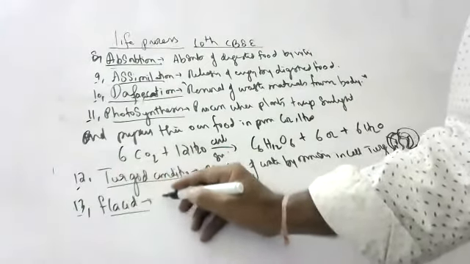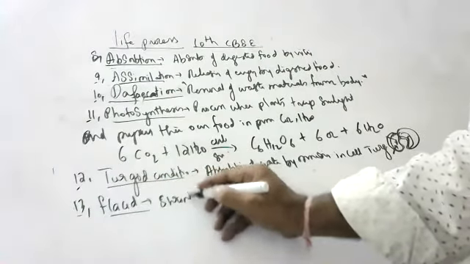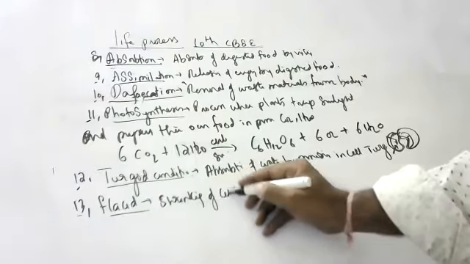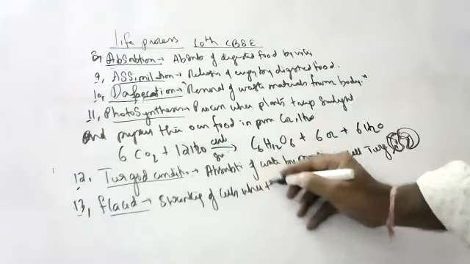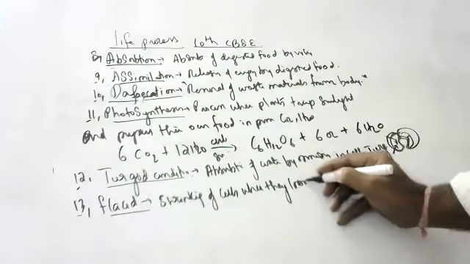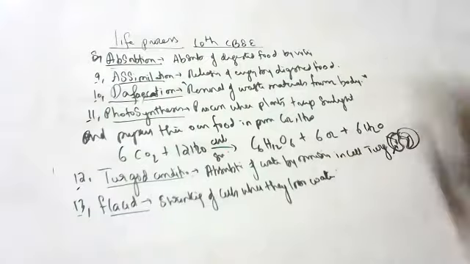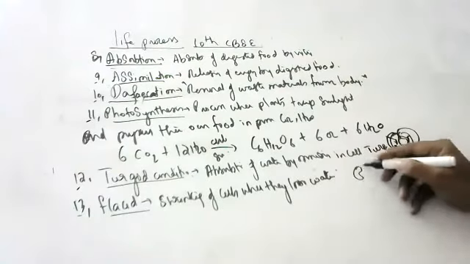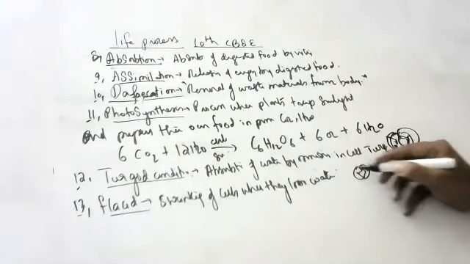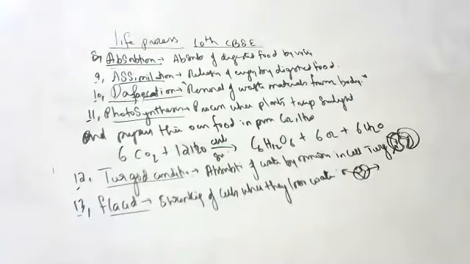Flaccid means shrinking of cells when they lose water. Shrinking of cells when they lose water is called flaccidity. I hope you are able to understand, children.